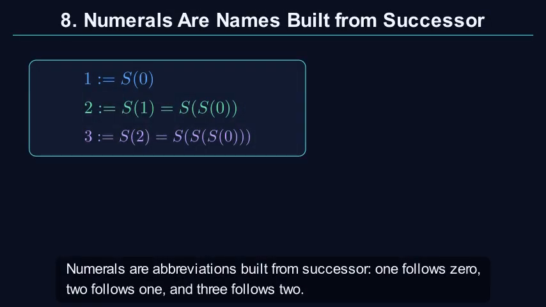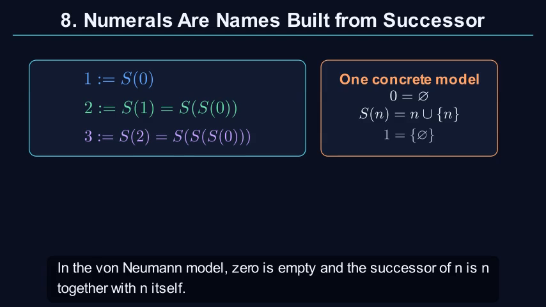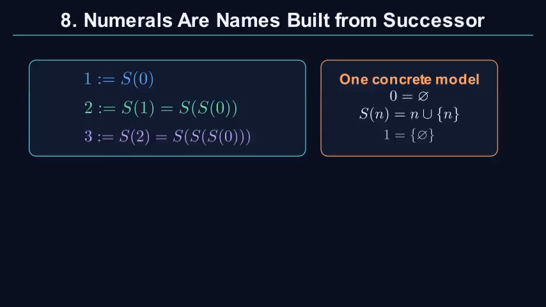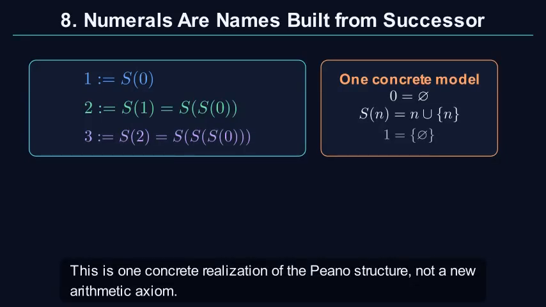Numerals are abbreviations built from successor. 1 follows 0, 2 follows 1, and 3 follows 2. In the von Neumann model, 0 is empty and the successor of n is n together with n itself. This is one concrete realization of the Peano structure, not a new arithmetic axiom.